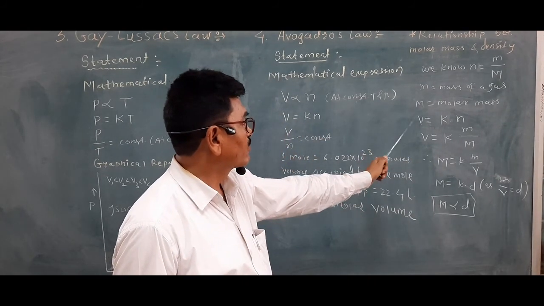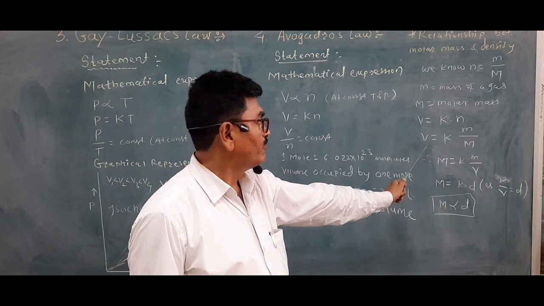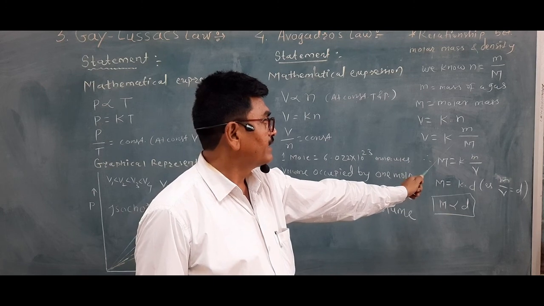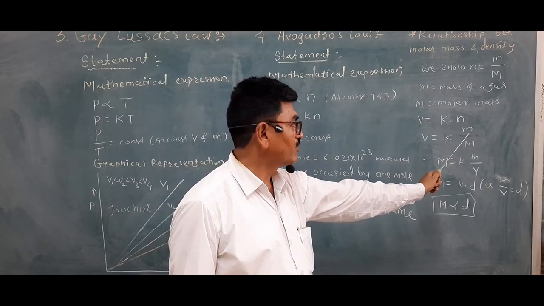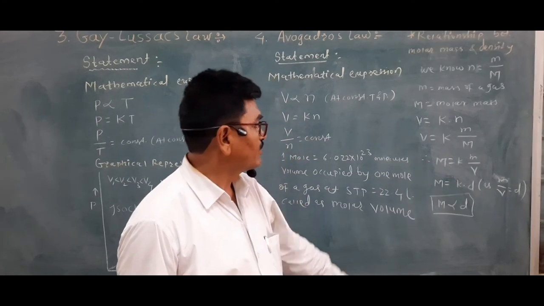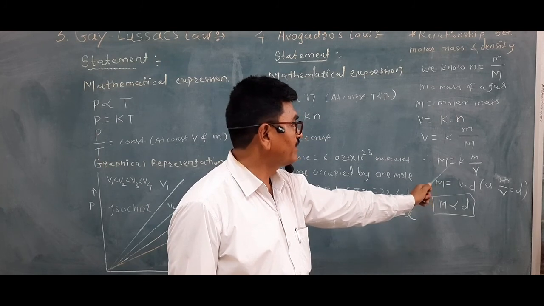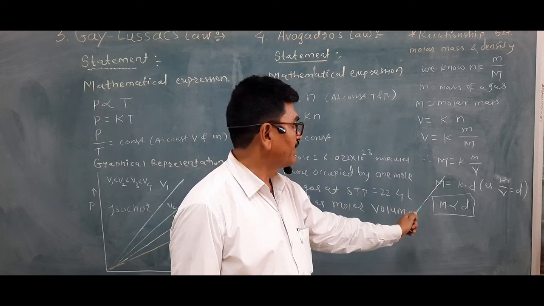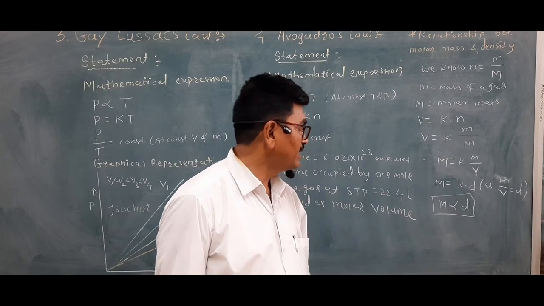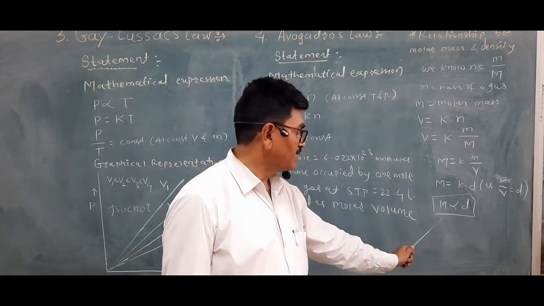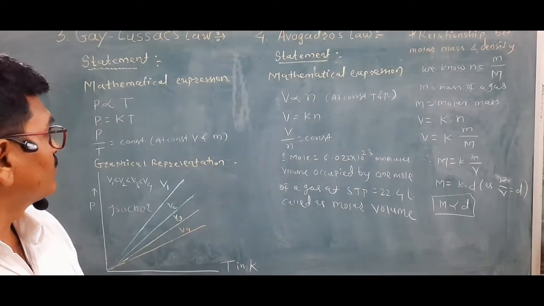According to Avogadro's law, V is equal to K into N, so V is equal to K into m upon M. This can be rearranged: capital M, the molar mass, is equal to K into m upon V, and m upon V is nothing but the density. So M is equal to K into density. Thus, molar mass is directly proportional to the density.